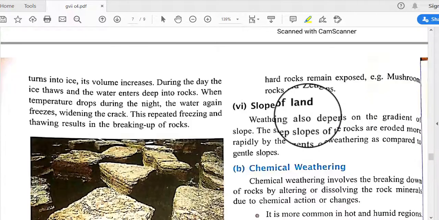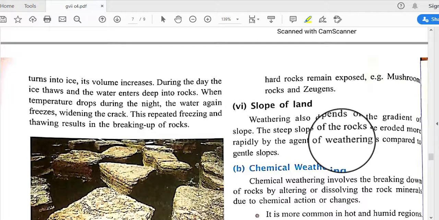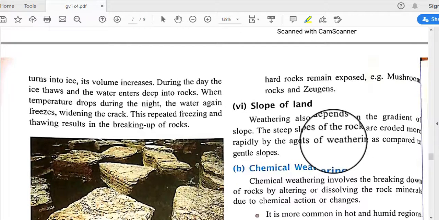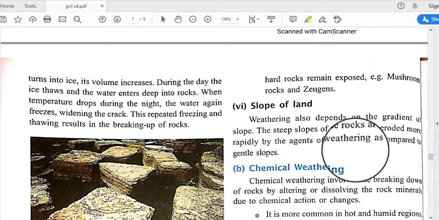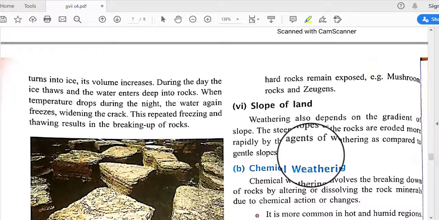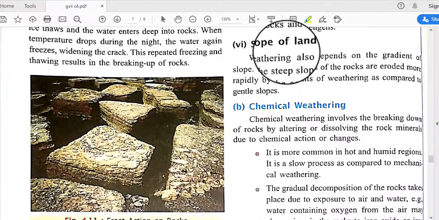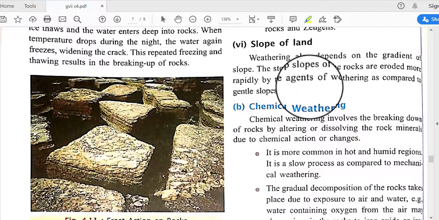Next is slope of land. Weathering also depends on the gradient of slope, and steep slopes of rock are eroded more rapidly by the agents of weathering as compared to gentle slopes. So slope is also one factor of weathering.